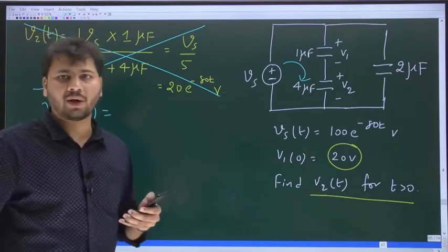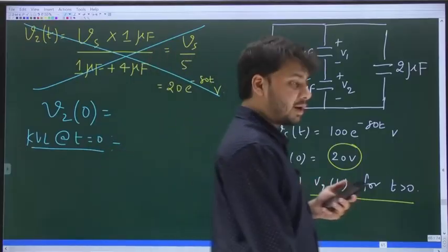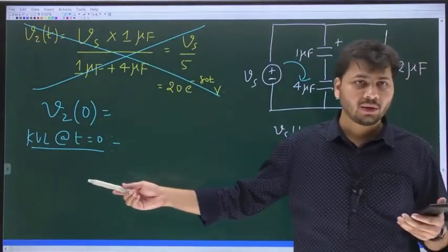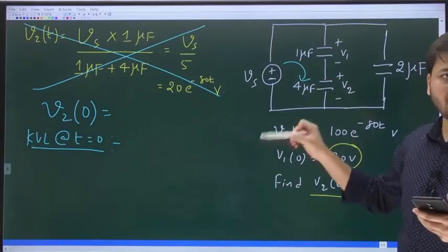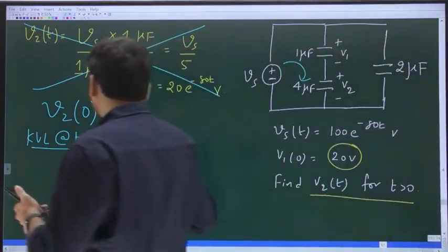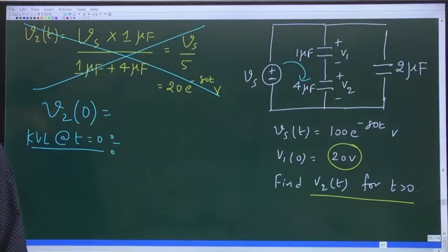Now that I gave the hint, to write KVL around this loop at t equal to 0, can you tell me what is V2 of 0? 80. Very good. Understood, right?